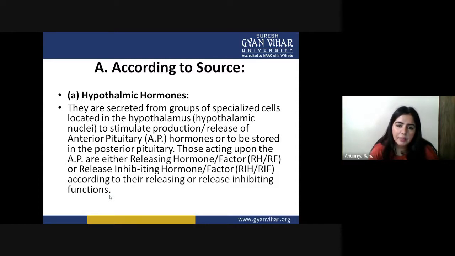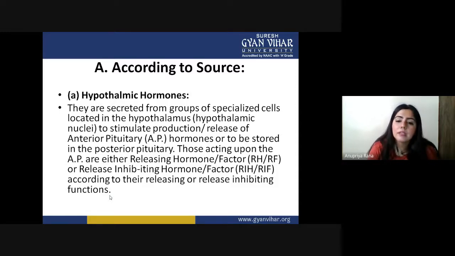So basically, most of the function of the anterior pituitary is stimulated by the production and release of hormones from the hypothalamus. Posterior pituitary hormones are stored in the posterior pituitary. So basically, there are two parts of the pituitary: one is anterior, the second is posterior. The posterior pituitary is for the collection or storing of the hormones. The anterior pituitary is responsible for secreting them.